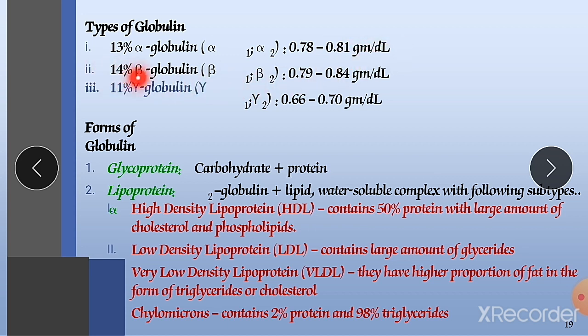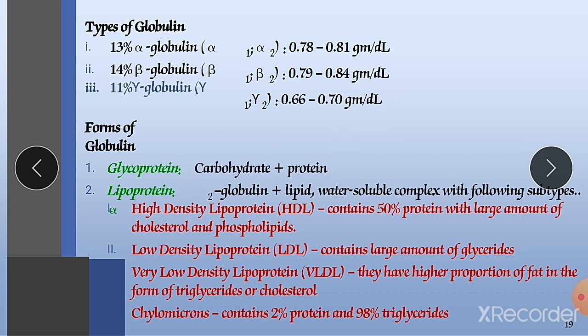Second is beta globulin, which is 14% of the total, and its concentration is 0.79 to 0.84 grams per dl. Next is gamma globulin, 11%, available at 0.66 to 0.7 gram per dl.